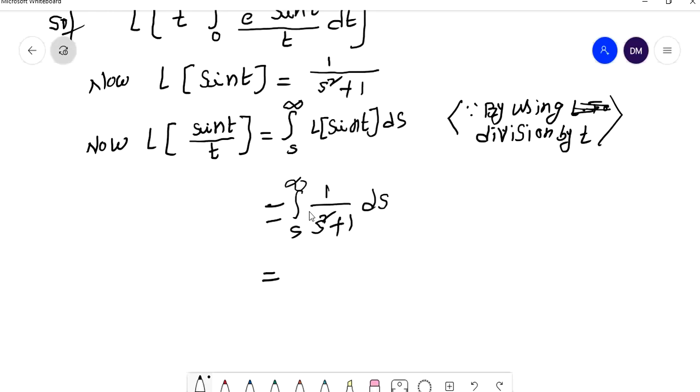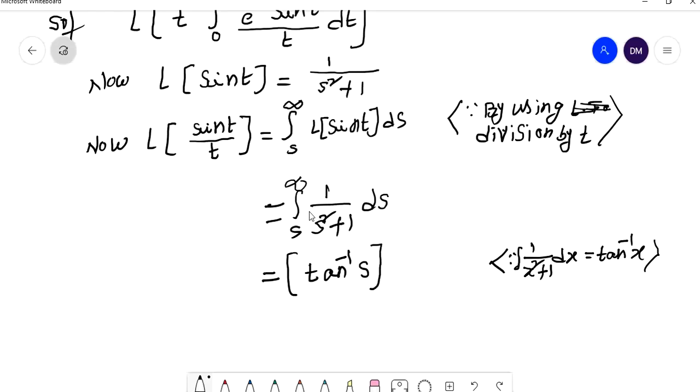This is in the form of integral 1 by x square plus 1 into dx. What is the formula for integral 1 by x square plus 1 into dx? Tan inverse x. Here in the place of x we have s, so you can write tan inverse s. The limits here are s to infinity.